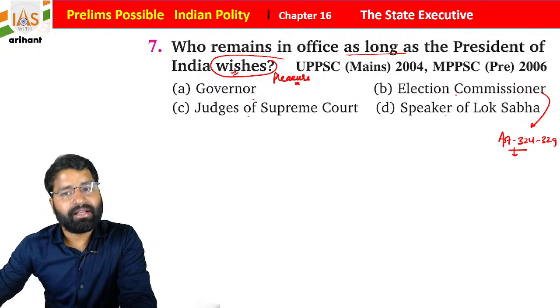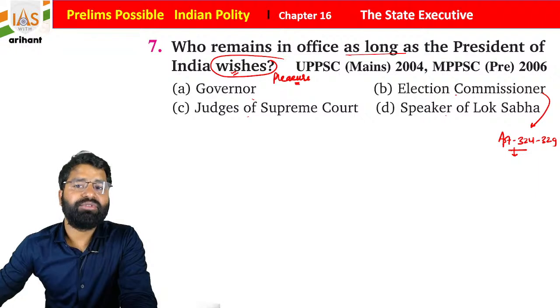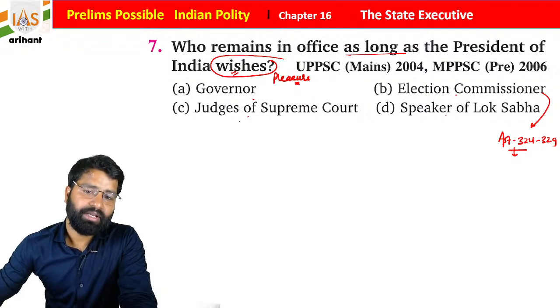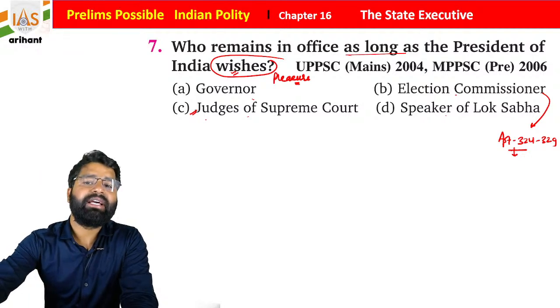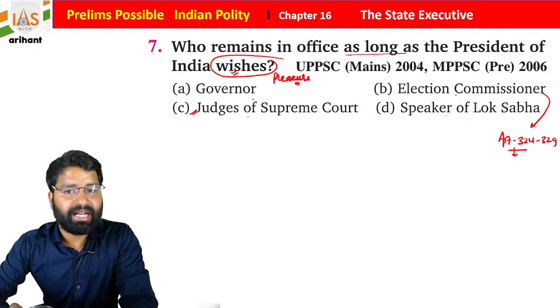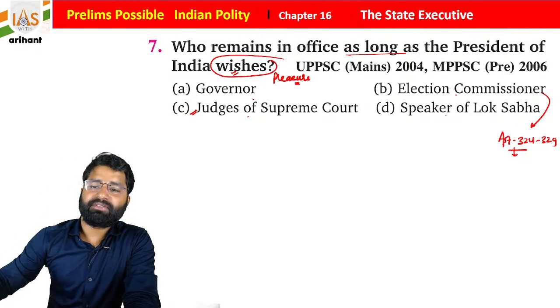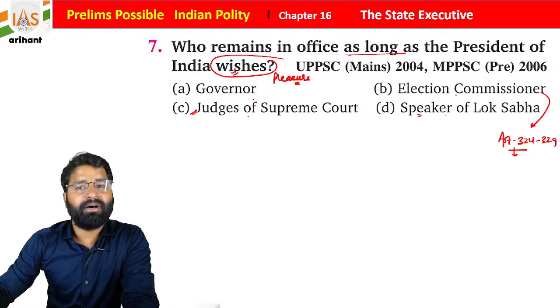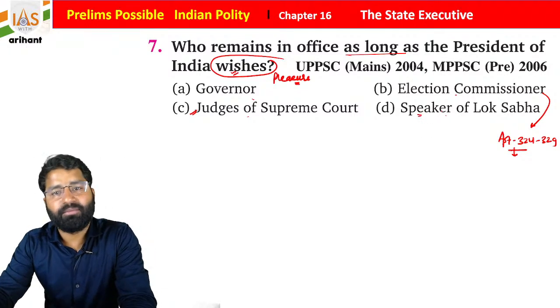If you want to remove them, then you need to go through the parliament. Judges of the Supreme Court also have the same protection. If they do any misconduct, in that case parliament can bring a removal procedure. And for the speaker of Lok Sabha, there is also a provision for removal.